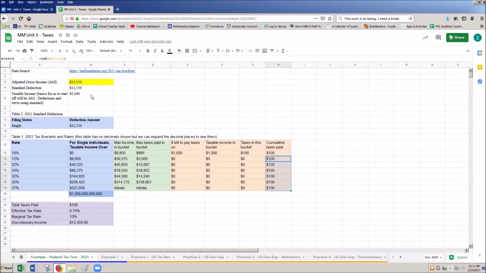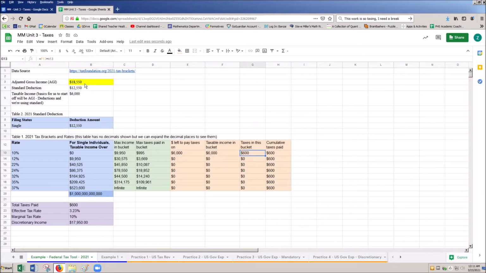Kind of boring, but I'll show you quick here how it adds up, and then once we get to like 10,000, you'll see it starts to get a little bit more interesting. So again, I'm going to go up by increments of like, I don't know, a few thousand here. So instead of 13,550, let's do 18,550. Here we see our total taxable amount is 6,000. It comes into this first bucket, gets taxed at 10%, and that's where we get this $600.